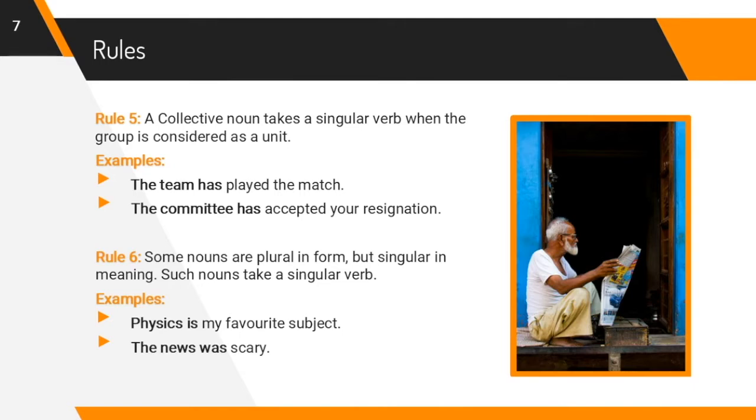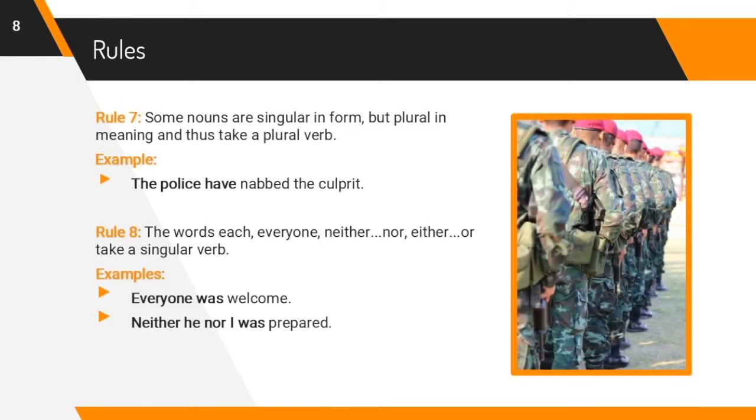Some nouns are plural in form but singular in meaning. Such nouns take a singular verb. For example, physics is my favorite subject. The news was scary. Some nouns are singular in form but plural in meaning and thus take a plural verb. For example, the police have nabbed the culprit.